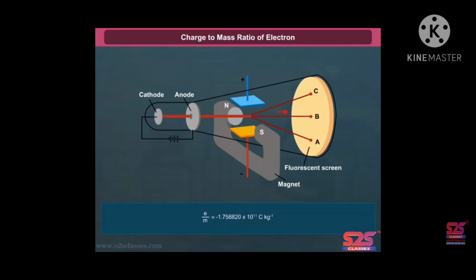1.758820 × 10^11 coulombs kg^-1, where me is the mass of electron in kg, and e is the magnitude of the charge on the electron in coulomb. Since electrons are negatively charged, the charge on electron is minus e.